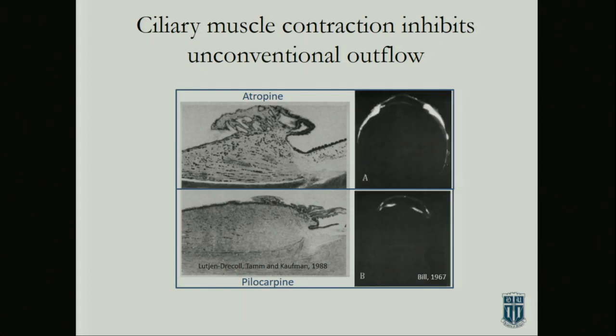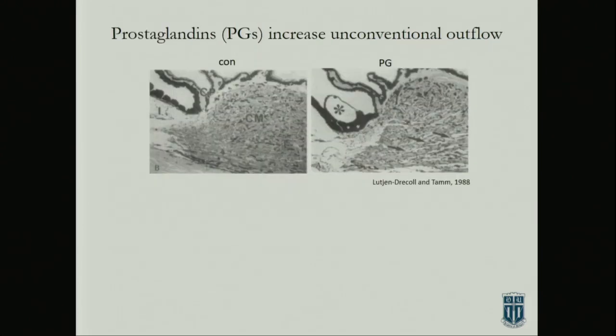Because if you put a tracer in the eye and you take a look at the tracer going through these two pathways in the same drug conditions, you've totally shut down uveoscleral outflow by contracting that muscle. So it's a neat way to look at its function in experiments, but I think it also gets to the point of where that fluid's going.